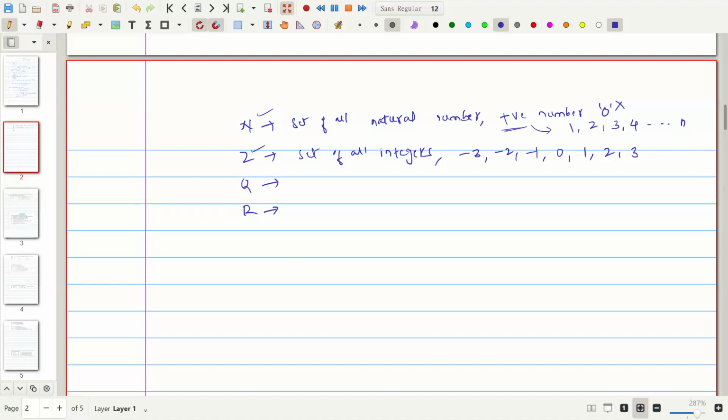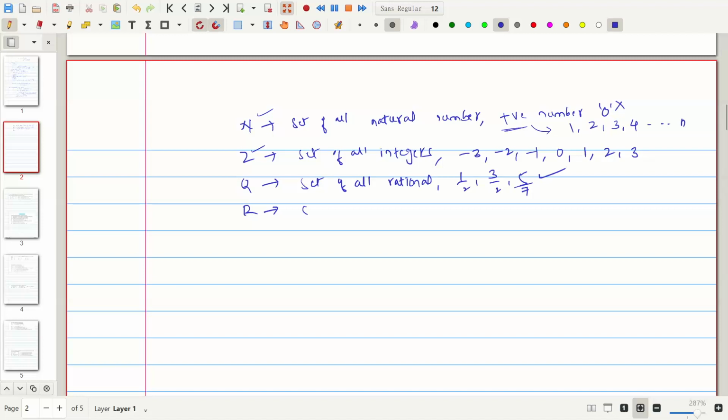And Q is the set of all rational numbers. Rational numbers are in the form of ratios, like 1 by 2, 3 by 2, 5 by 7. Such numbers are called rational numbers.